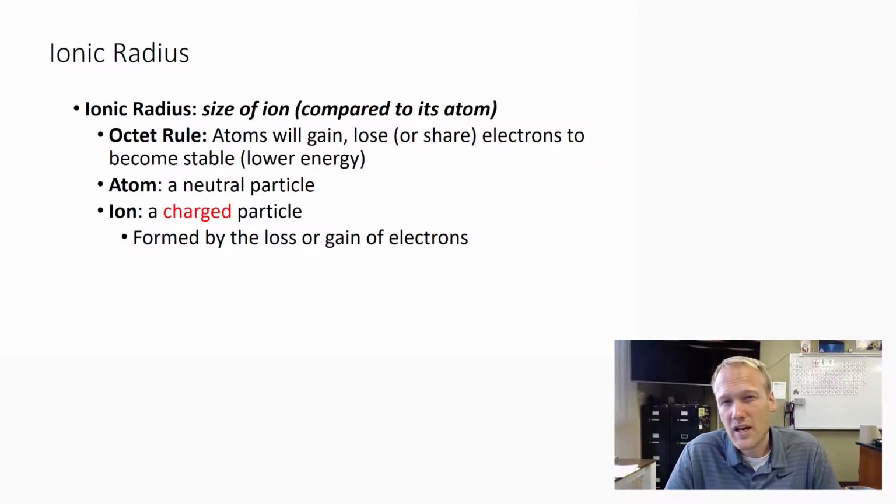The last trend we want to cover today is ionic radius. Ionic radius is the radius of the ion that an atom produces. The most important thing here is we have to remember the octet rule. All atoms are trying to get to a stable octet. When atoms have the same number of protons and electrons, it's neutral. But some atoms that are weak want to lose electrons, and other atoms, nonmetals that are strong, want to gain electrons. And that changes their ionic radius.